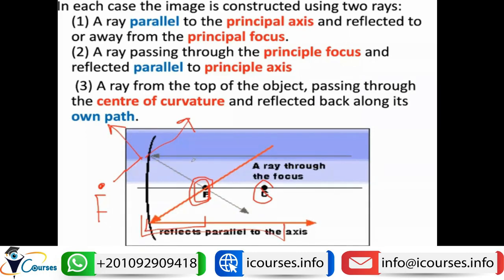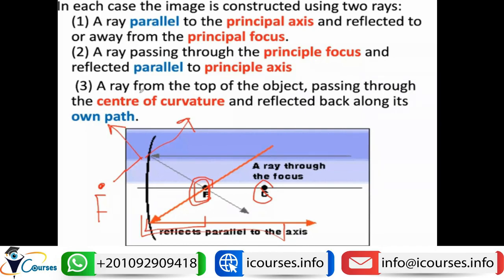The next rule is that when a light ray passes through the focus and then hits the reflecting surface, it will bounce back parallel to the principal axis. So again, when the light passes through the principal focus, it will reflect back parallel to the principal axis. So it is the reverse of the first condition.